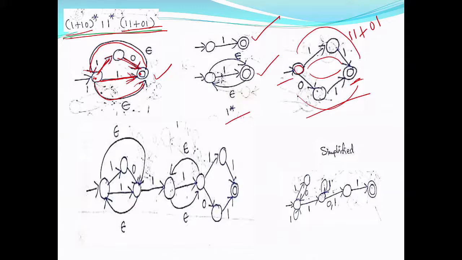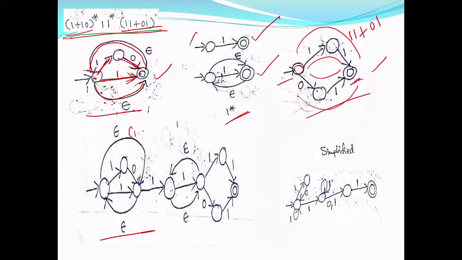Now I require concatenation of this 1 or 1 0 whole star, then 1, then 1 star. This is 1 followed by 1 star followed by 1 1 or 0 1. So look at this. This is your 1 or 1 0. Look at this.